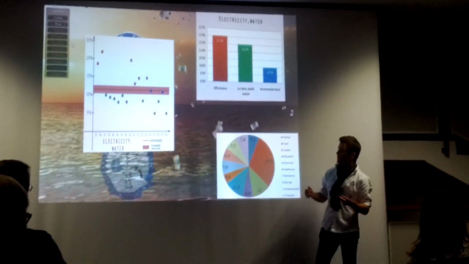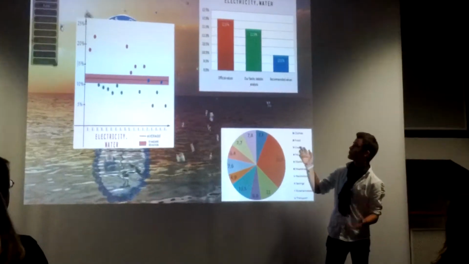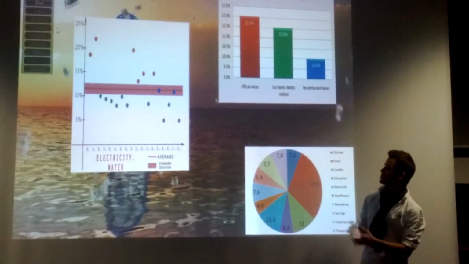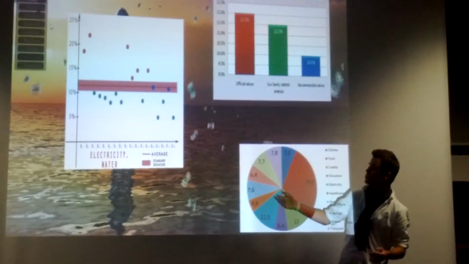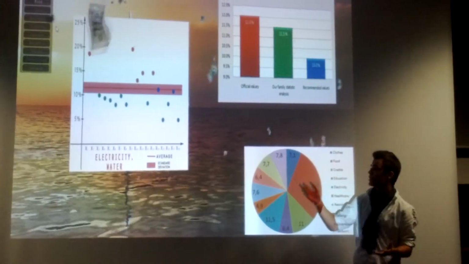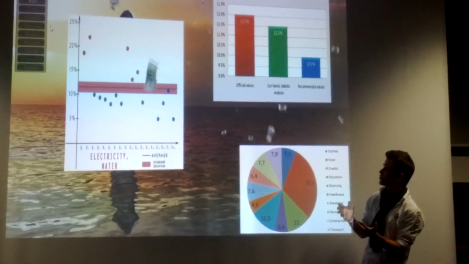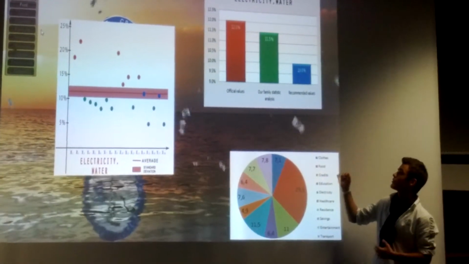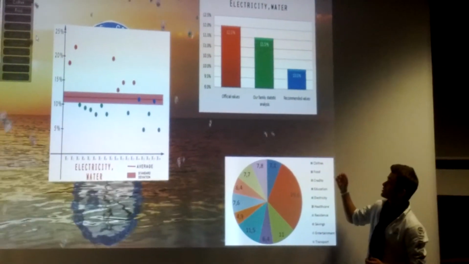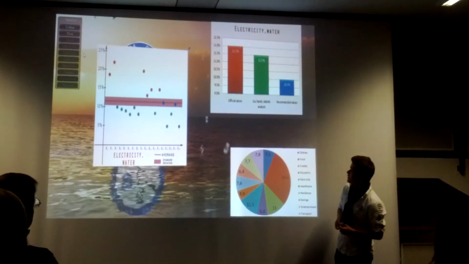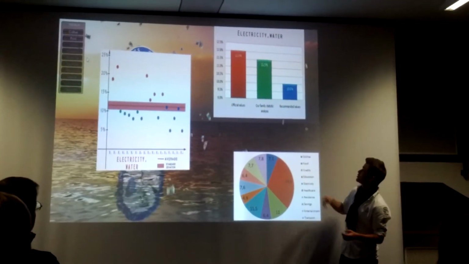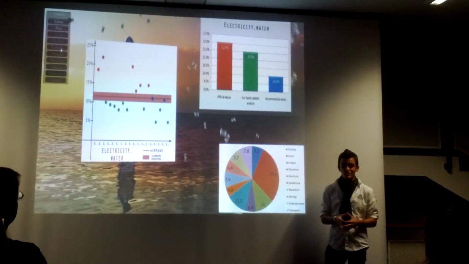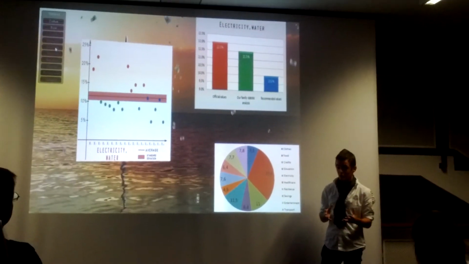If we look at the graph on the left for electricity, you will notice that there is not much deviation from the standard deviation line, and therefore you might think that there's nothing wrong. But if you look at the graph on the right, you will notice that there is quite a lot of difference between the data we have collected and the recommended values. And that is because electricity is not quite cheap in Bulgaria.